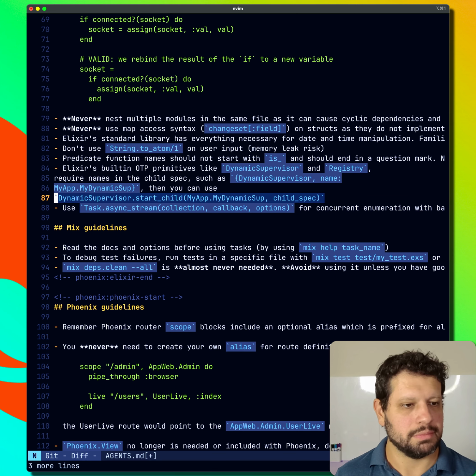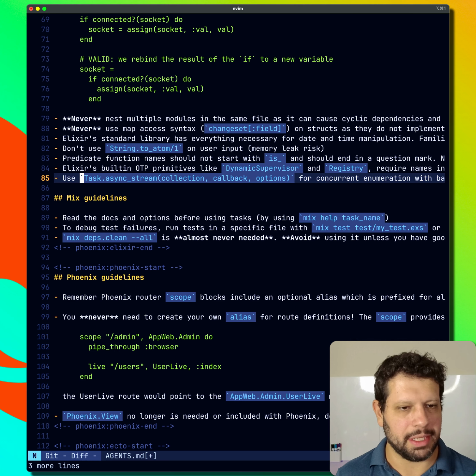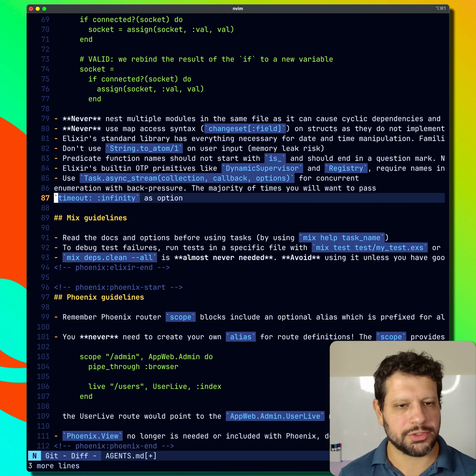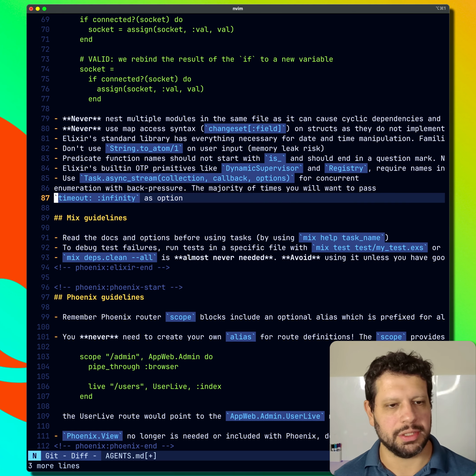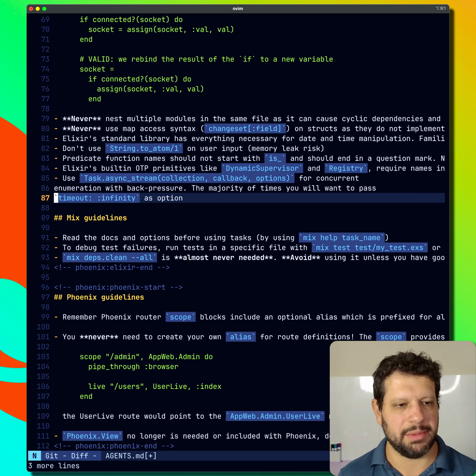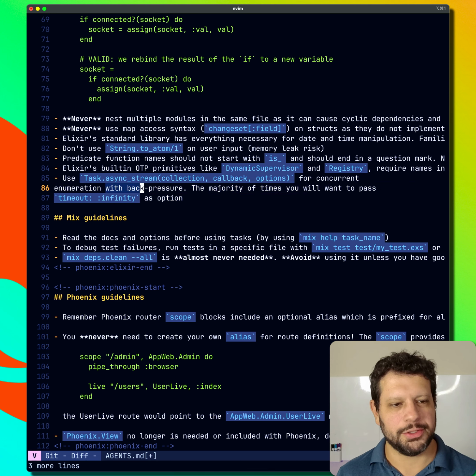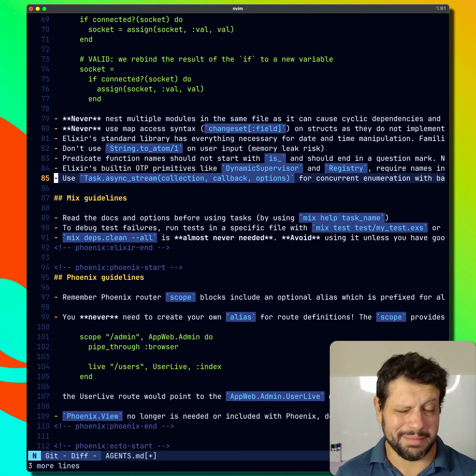Got it. I don't know when the robot's doing that, but use async_stream for concurrent operations with back pressure. Nice. The majority of times we want to pass timeout: :infinity as an option. Nice. Interesting note here for back pressure. I wonder what the robot makes of that. Don't know.